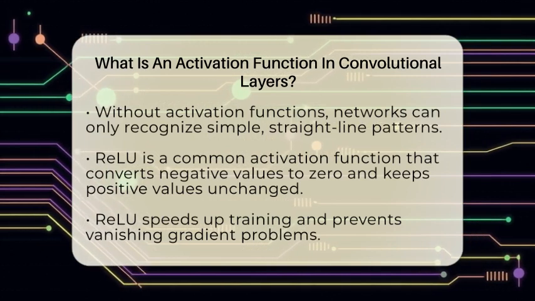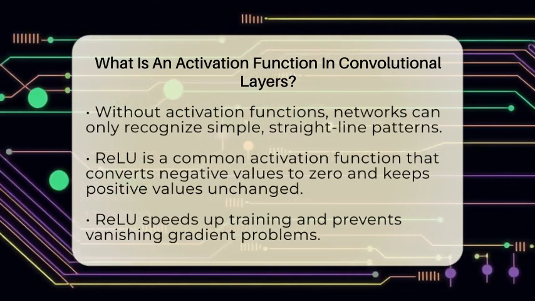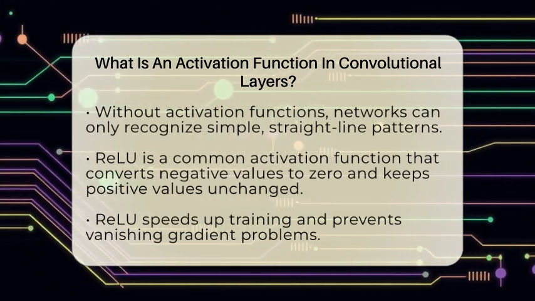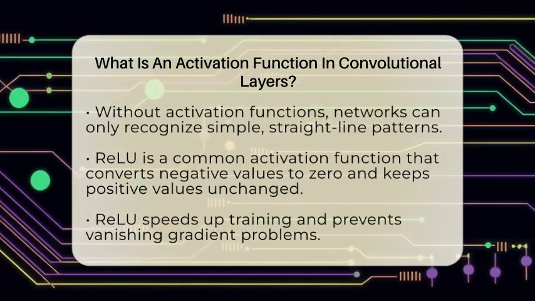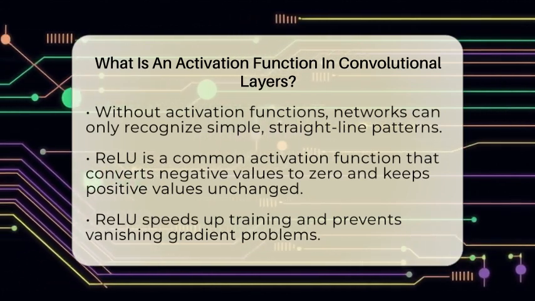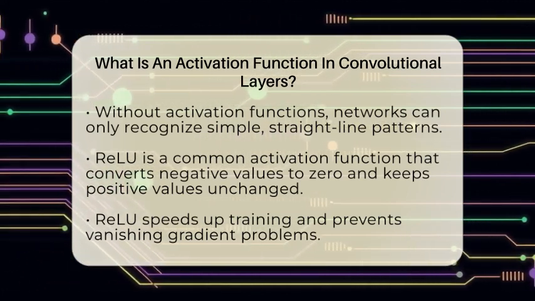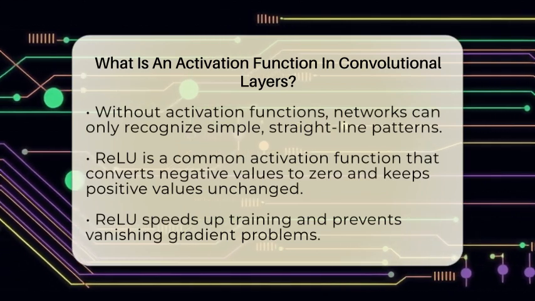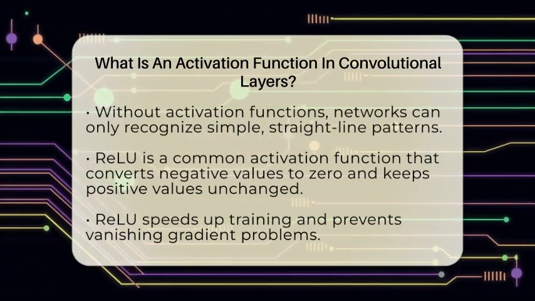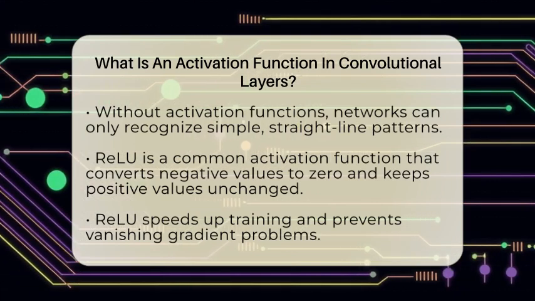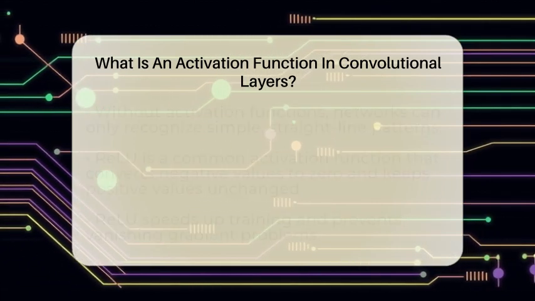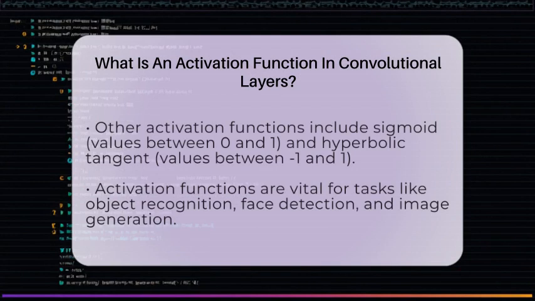One of the most common activation functions used in convolutional layers is called the rectified linear unit, or ReLU. ReLU takes any negative number and turns it into 0. If the number is positive, it stays the same. This simple rule helps the network learn faster and prevents problems called vanishing gradients, which can slow down training.